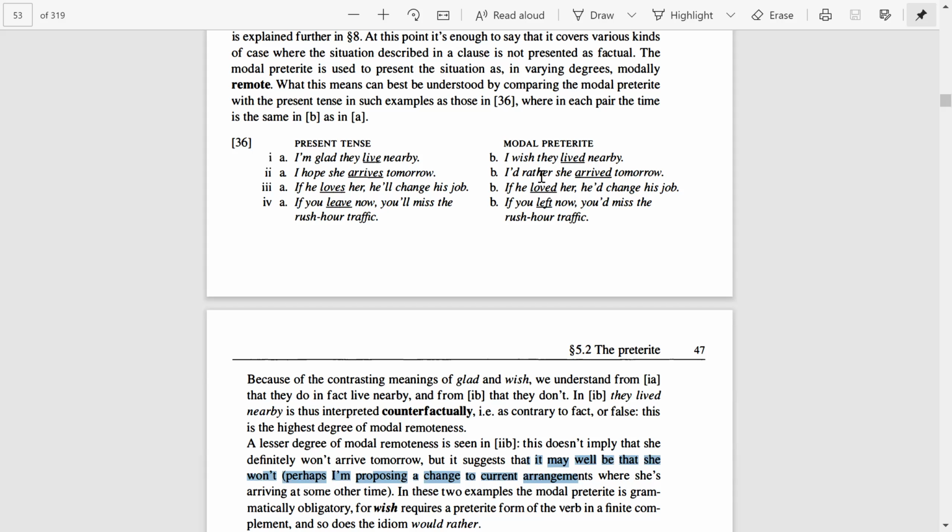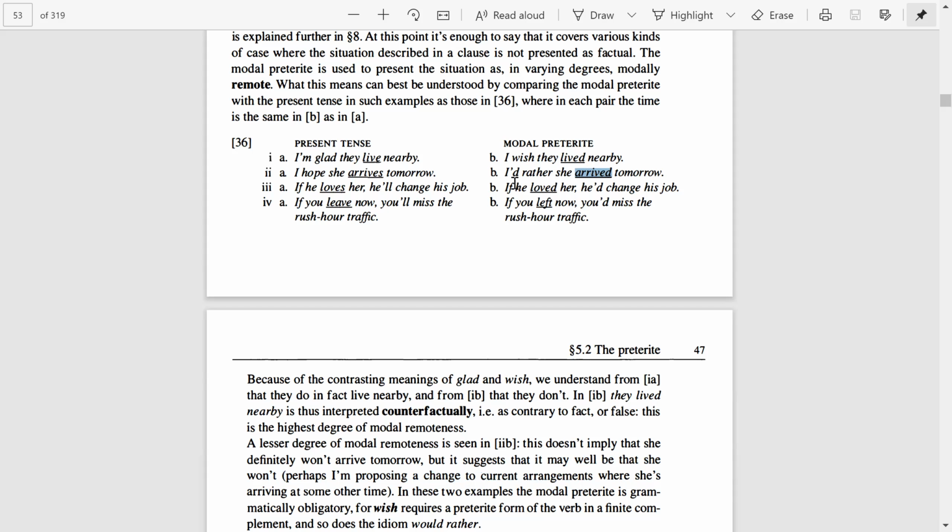So here we are not sure about something. We do not know that she will definitely arrive tomorrow. We are suggesting that she may or may not arrive tomorrow. We are just proposing a change in current arrangements. So that's why this is a lesser degree of modal remoteness in this case.